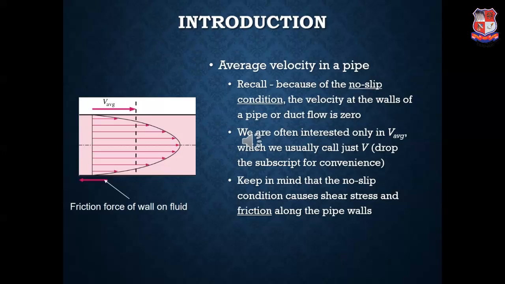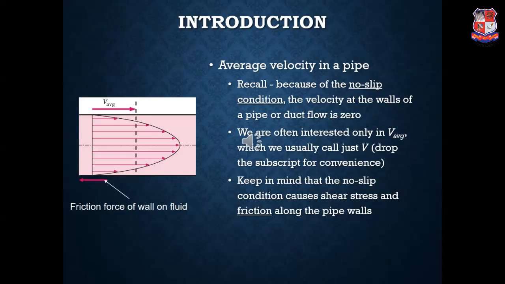When you go up to the center of the pipe, or the center of the flow through the pipe, you will see that at the center you are getting the maximum velocity, whereas when you go further toward the wall, the velocity keeps on declining. So V max you will get at the center and V minimum you will get at the walls.